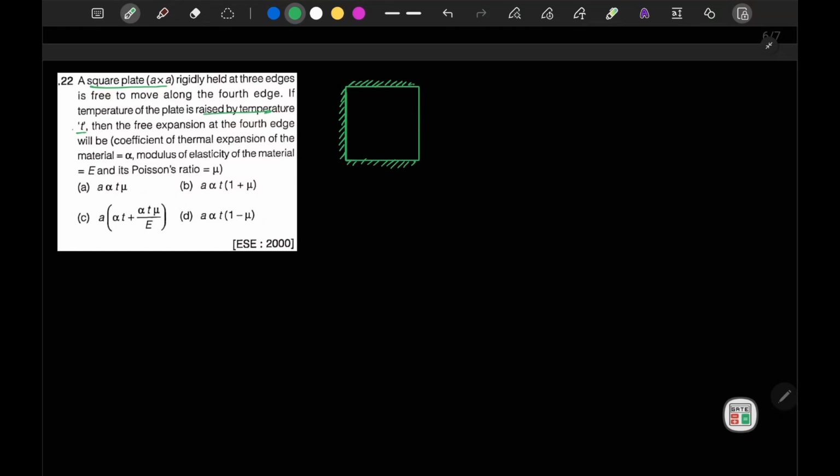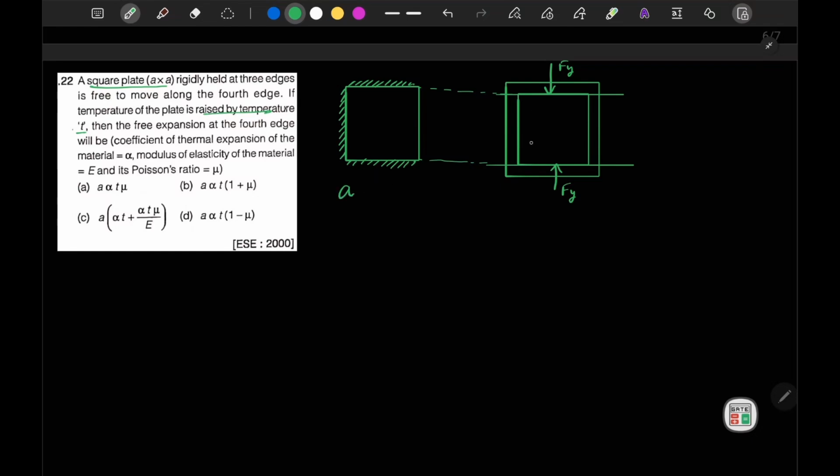Now if the plate is under free expansion, after free expansion it will take some shape like this. Due to the restriction, there will be some lateral force acting along this to keep this dimension fixed. Let's say this force is Fy.